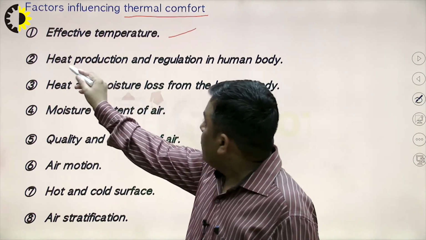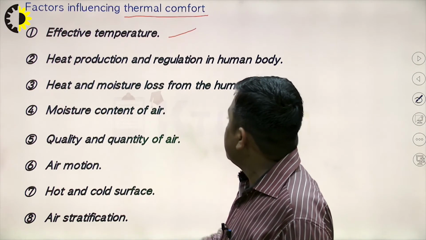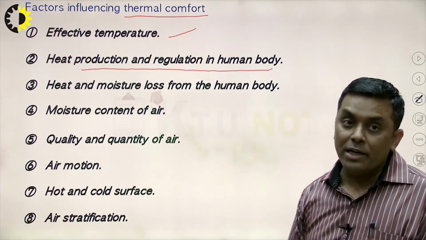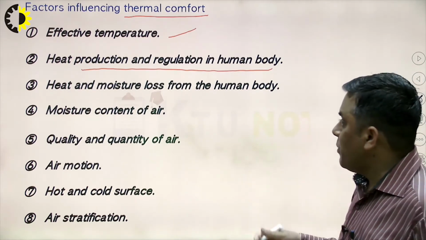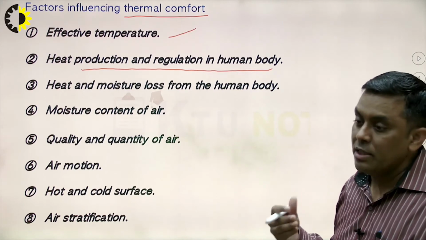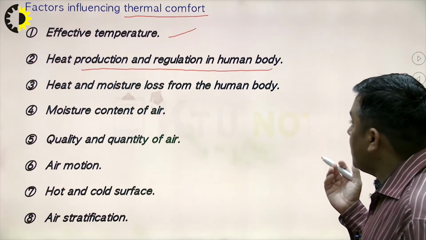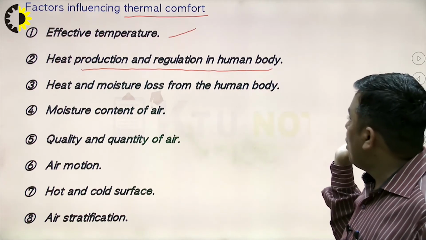The second factor which affects thermal comfort, or the performance of an air conditioning system, is the heat production and regulation in the human body. It depends on what condition we are in. If the metabolism rate inside our body is very high, then the heat production will be high, and this also affects thermal comfort.